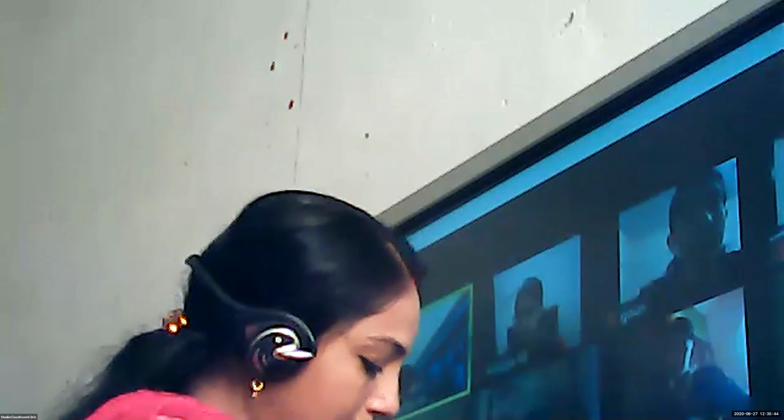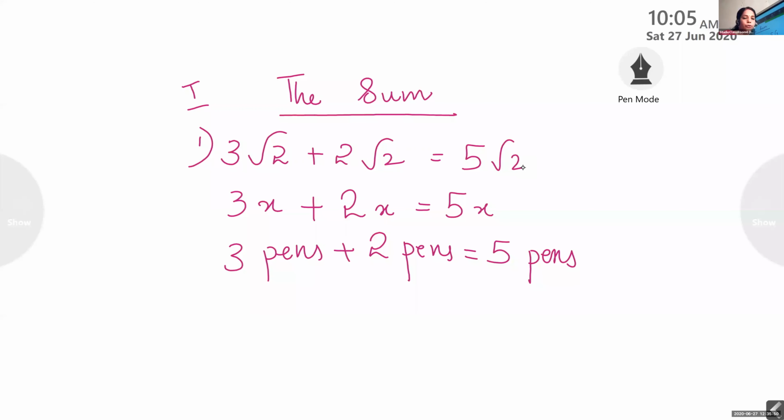Listen. If 3 root 2 and 2 root 2 come together, you have to add 3 and 2 first, and write that root 2. Like the variable itself, simply root 2 means 1 root 2. Clear? If you are writing simply x, what is the meaning of it? You have to read it as 1x. Clear?